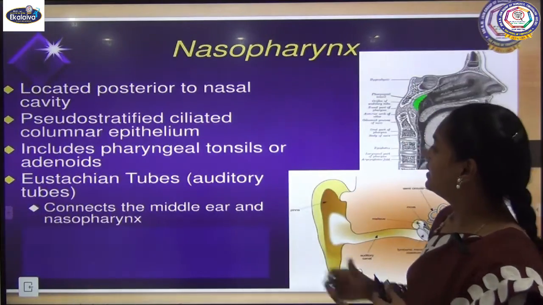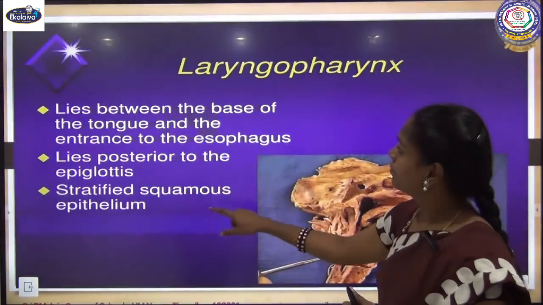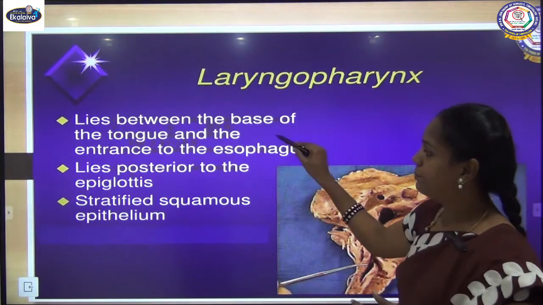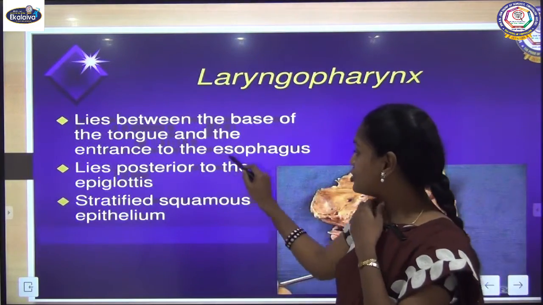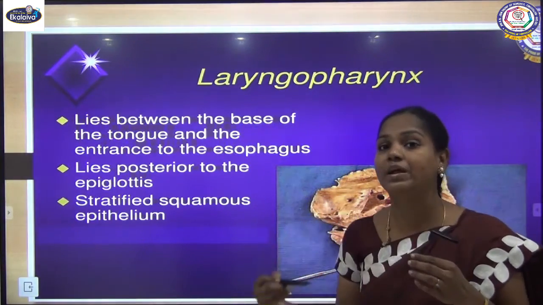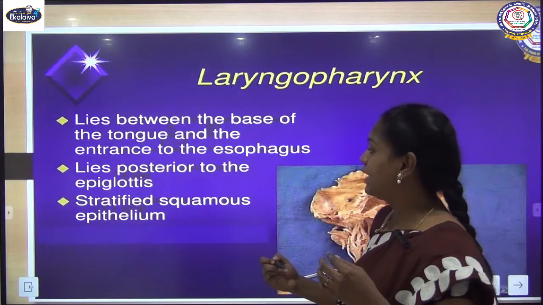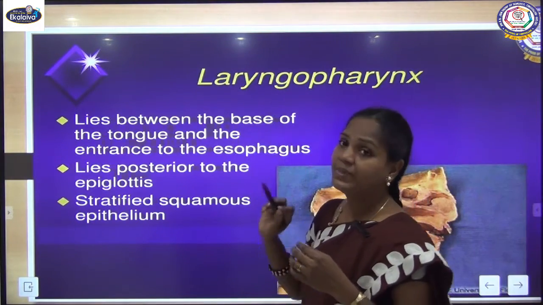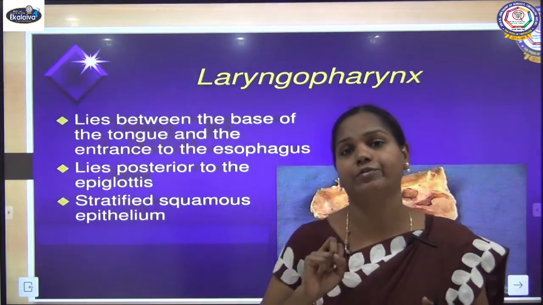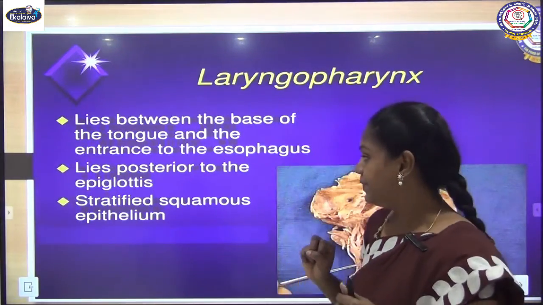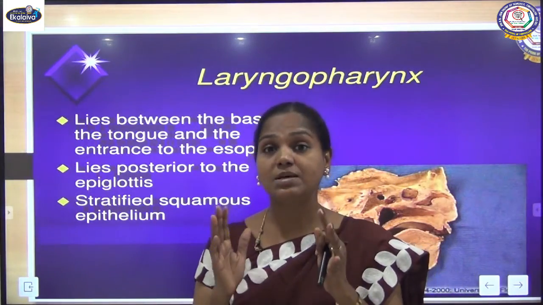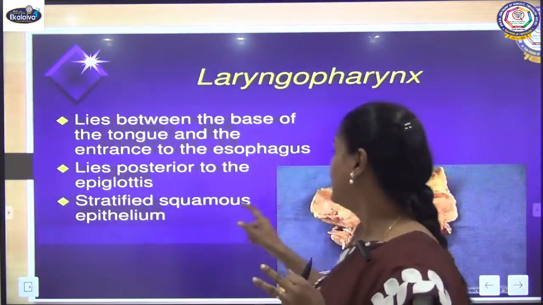Then the next one is the laryngopharynx. This laryngopharynx lies between the base of the tongue and the entrance to the esophagus, and it opens into the larynx, the next tube in our respiratory system. Because of that we call it the laryngopharynx. See the epiglottis; this epiglottis is the opening of our larynx. It is also made up of stratified squamous epithelium. So this is about the three parts of our pharynx.